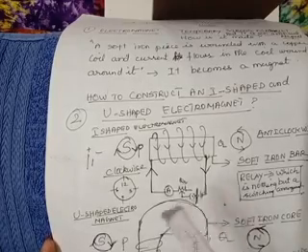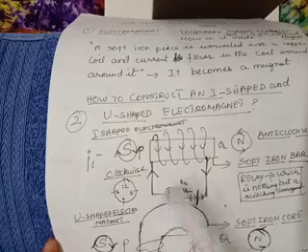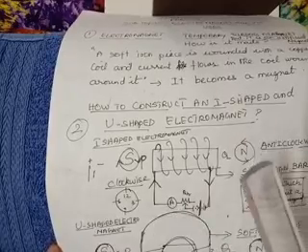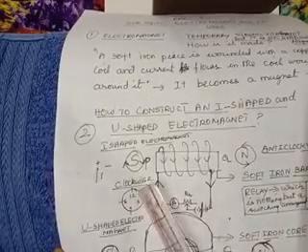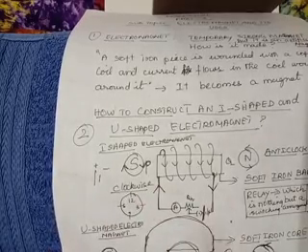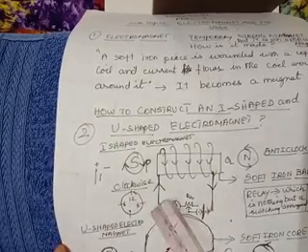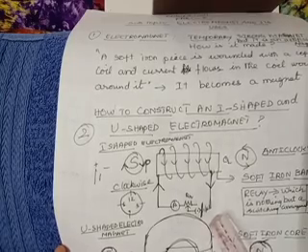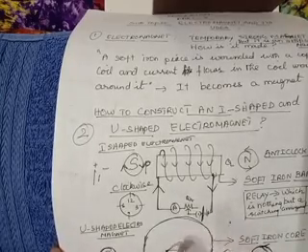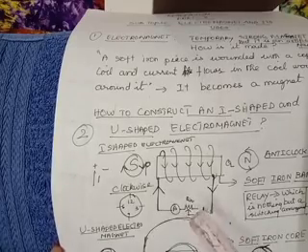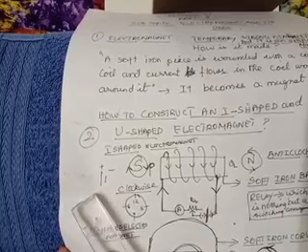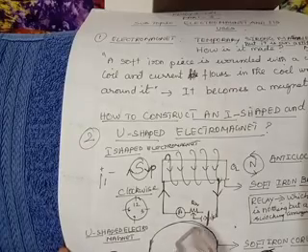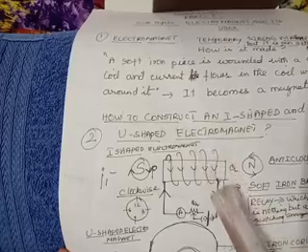Now you see, the important point is, as soon as the current starts flowing through this soft iron piece, it is already becoming a magnet. So how to identify that it is a magnet? See the PQ. And one more thing you have to understand, there is always an arrow mark here. The current always flows from the positive terminal towards the negative terminal. That's called conventional current. You will learn in detail also, don't worry. See the longer line, here I have put the symbol. The longer line refers to positive, the short line refers to negative. Therefore, the current flows from the positive terminal towards the negative terminal.